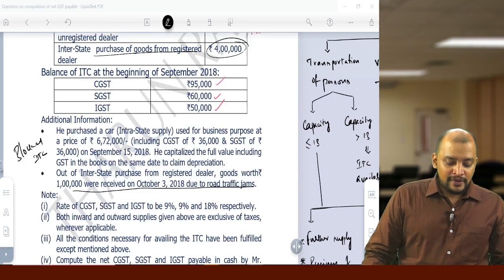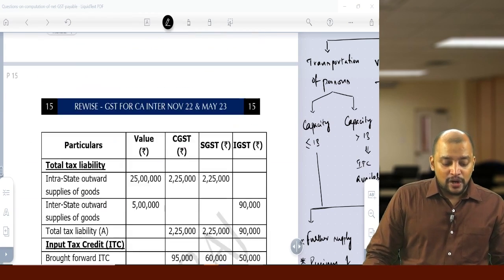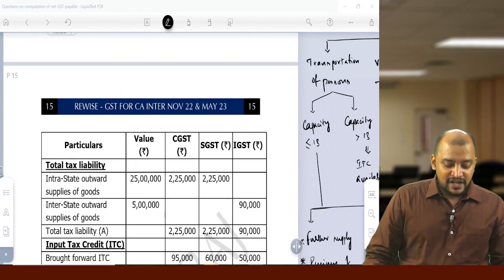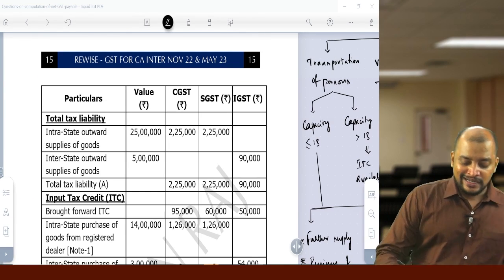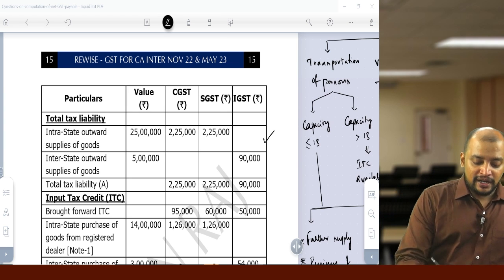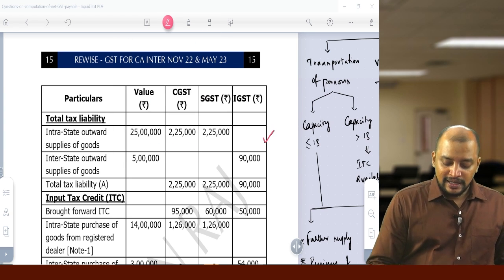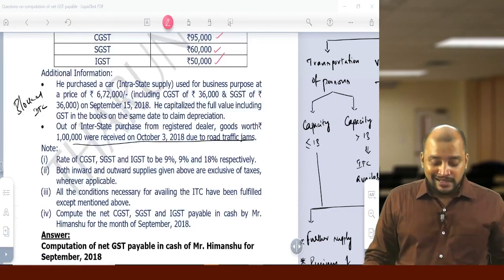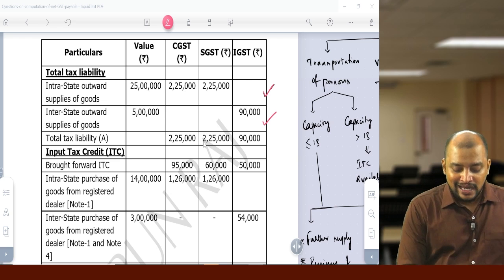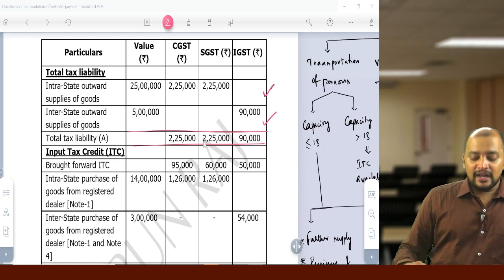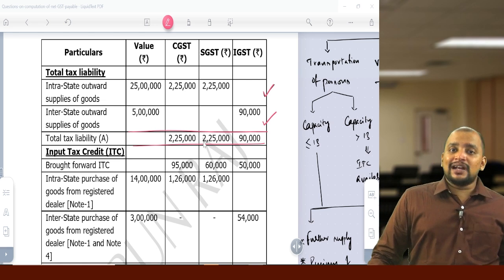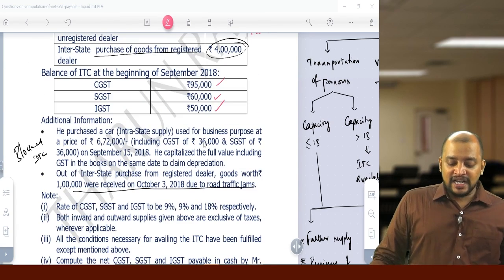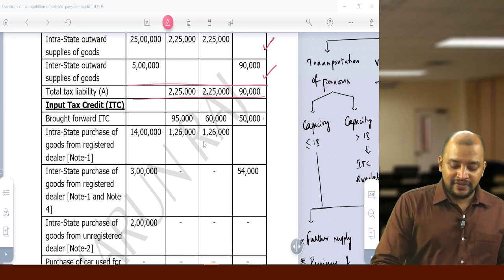Now first we will see their outward supplies. Intrastate supply of goods 25 lakhs, so 25 lakhs into 9% and 9%. Then interstate outward supplies 5 lakhs, 5 lakhs into 18%, that is 90,000. So this is their outward liability. Then input tax credit: they don't have any inward supply under RCM in this question. What is the opening balance? 95, 60 and 50, that we are taking.